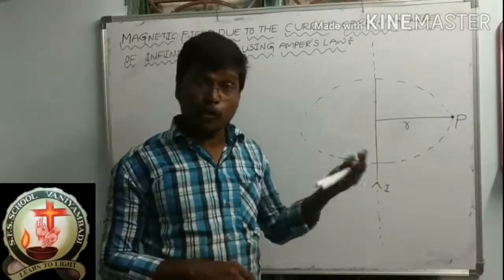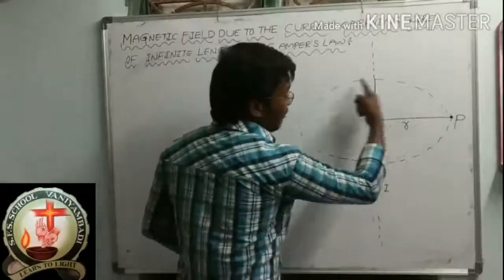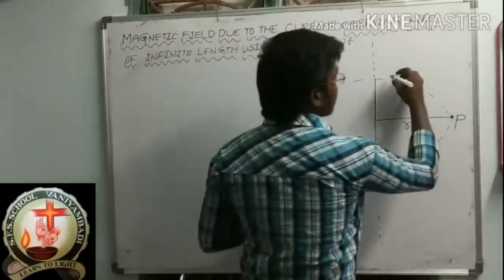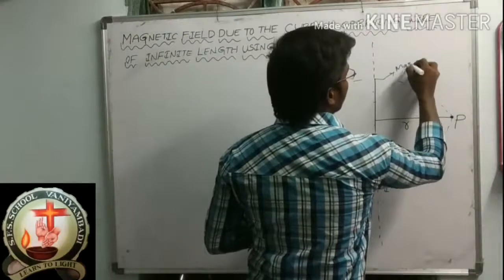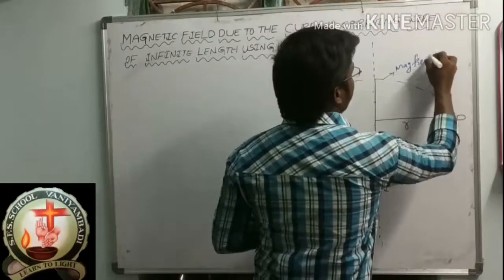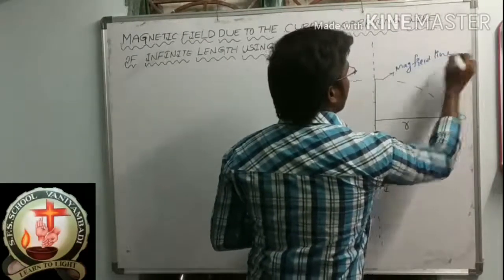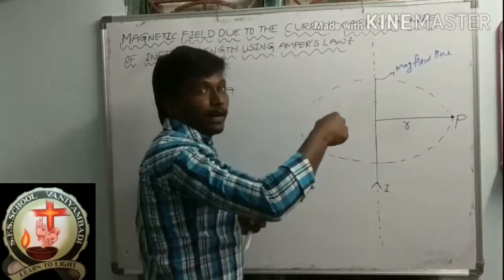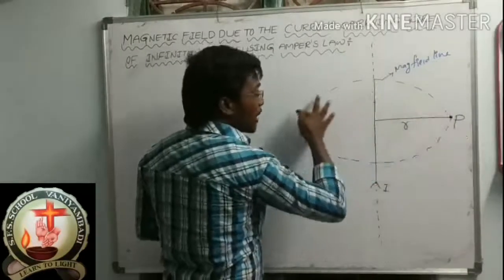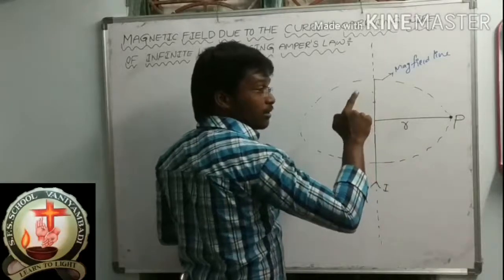This is the magnetic field line, we know already. Now the Amperian loop also I am drawing on the magnetic field line.